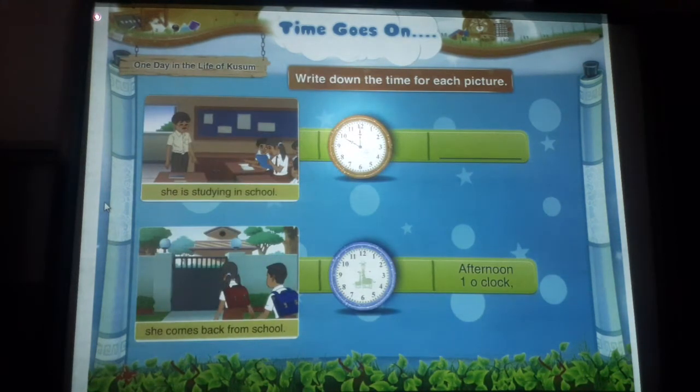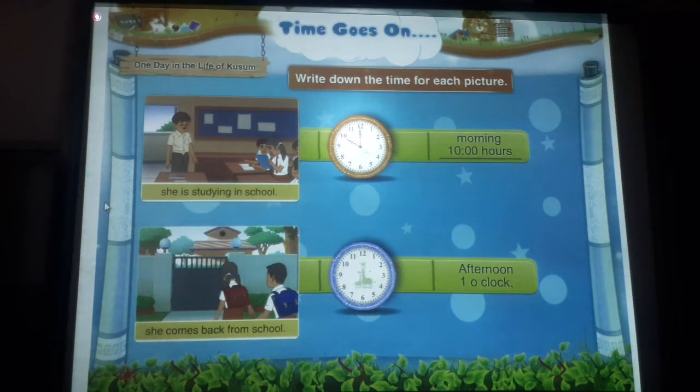As shown in the clock, at 10 o'clock, she is studying in the school. To show this time in digits, write morning 10:00 hours. Afternoon 1 o'clock. She comes back from school.